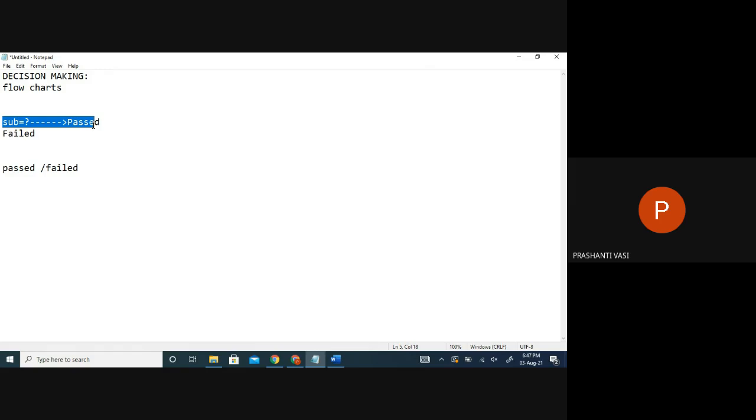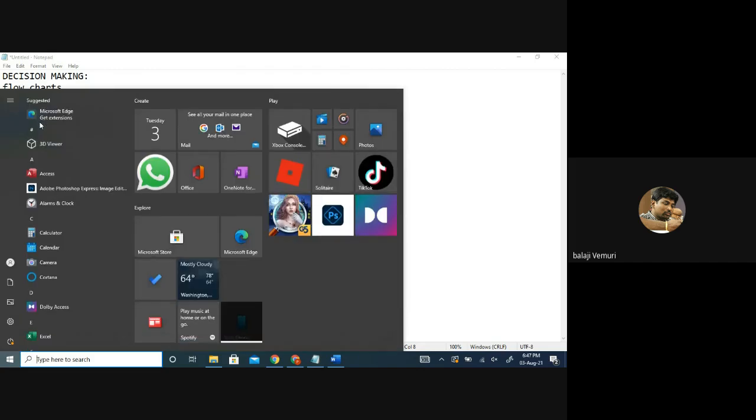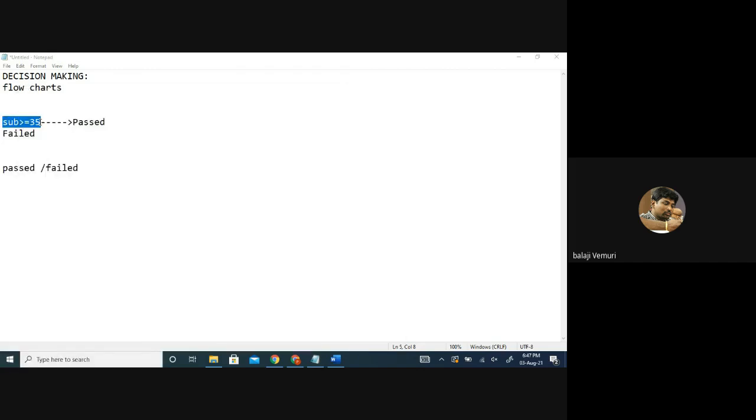Generally, whatever score you got in your exam, how will you say it's passed or failed? If it's more than 35 marks it's a pass, or else if it's less than 35, it was a fail. If he got more than 60%, he may get an A grade or B grade. It depends on the marks. But I'm only saying passed and failed, not A grade, B grade, D grade, nothing. Only one answer: either you passed or failed, two answers only.